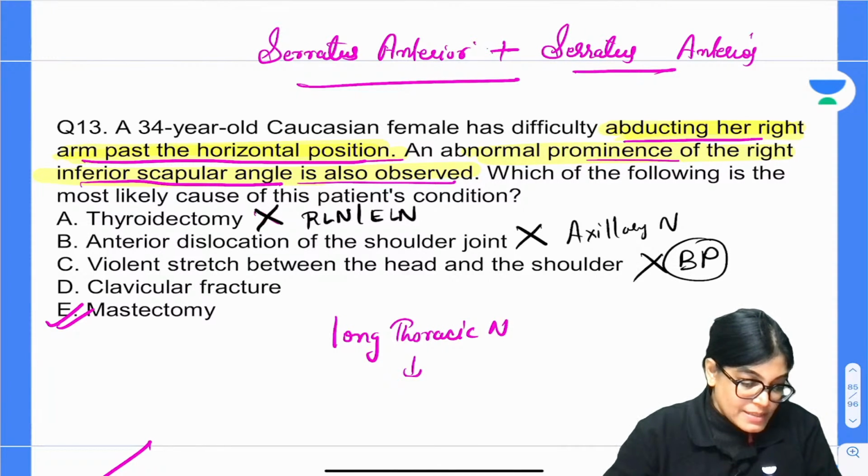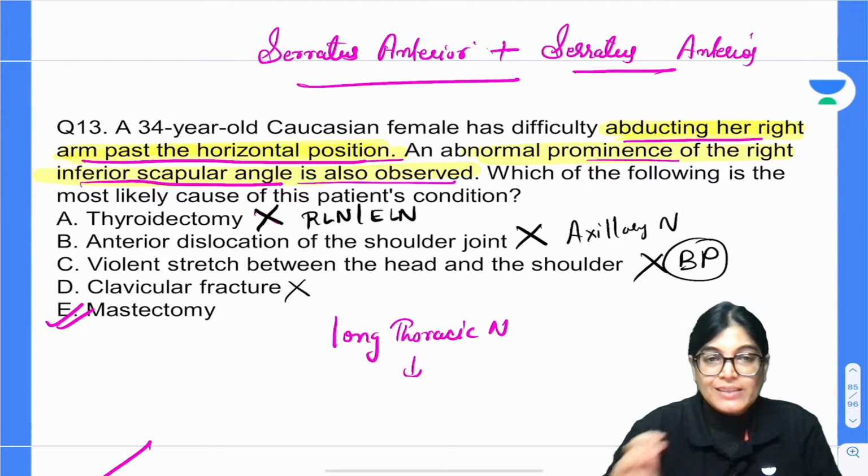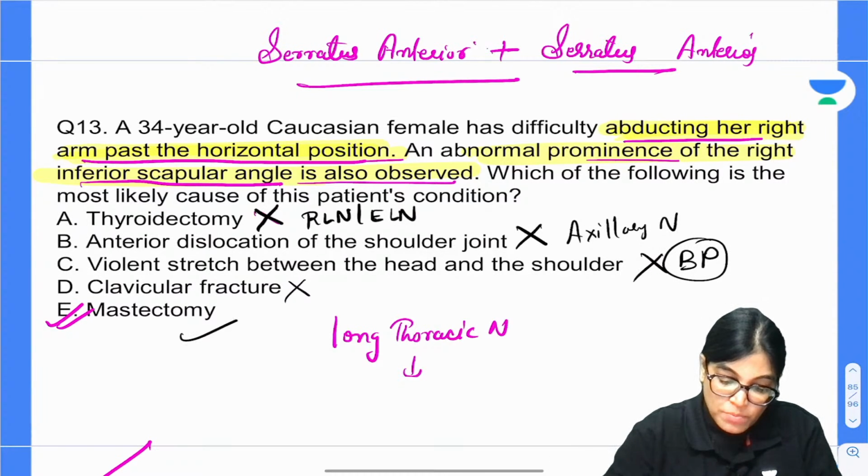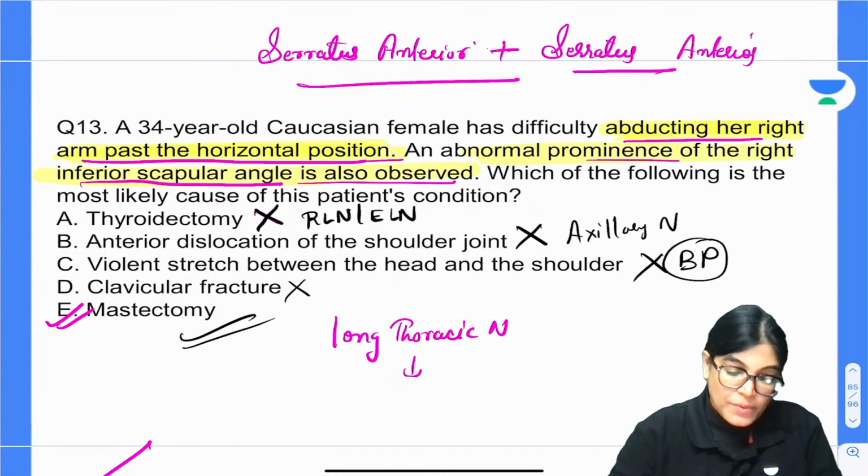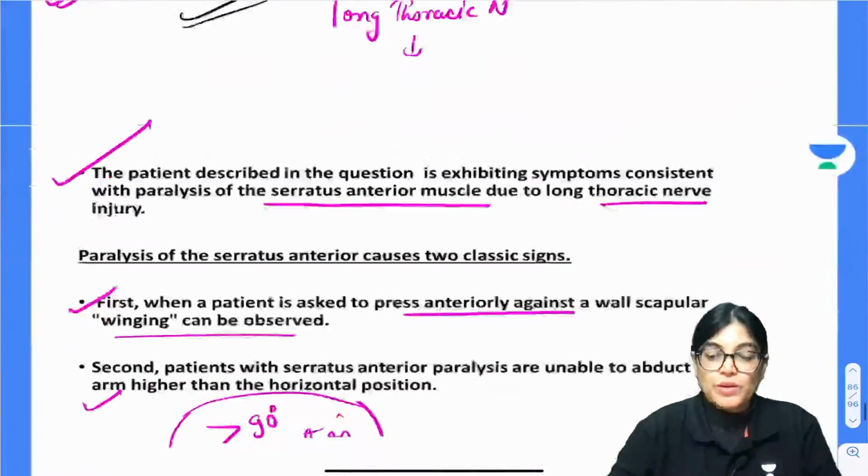Upper trunk brachial plexus. Okay. Clavicular fracture generally is not involved by any nerve injury. So mastectomy is the correct answer. Thank you, Amitabh. Let's move on to the next, that is question number 14.